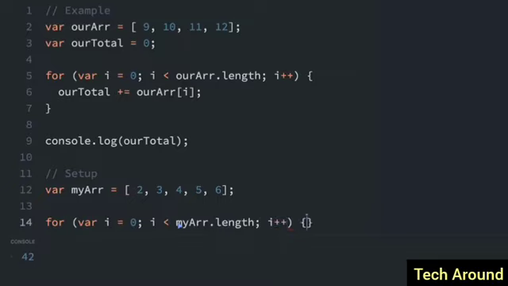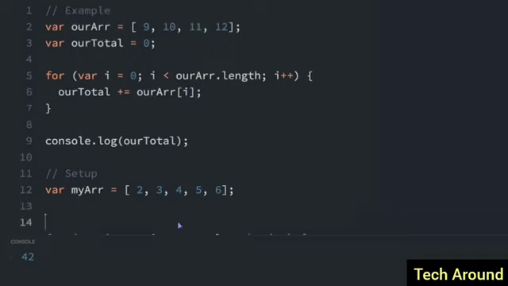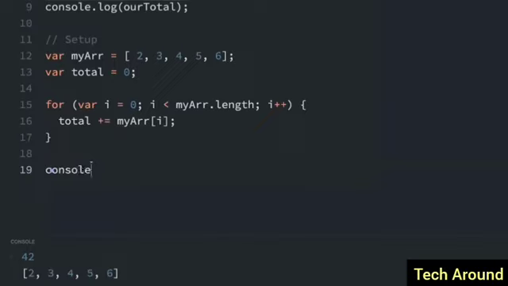So just like before, for each element in my array, we're going to do a total plus equals my array index I. So we have to initialize the total variable right up here. So we'll do var total equals 0, and then at the end we'll just console.log that out to see what the total is. So if I just run this, we can see that the total this time is 20.